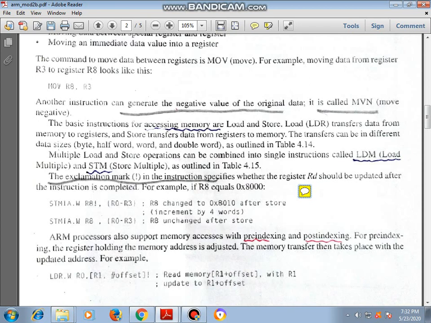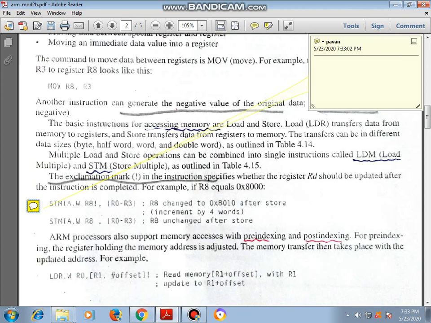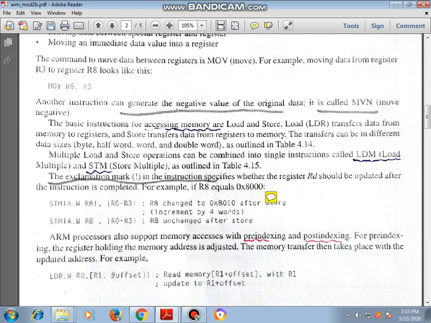The exclamation mark in the instruction specification specifies whether the register Rd should be updated after the instruction is completed. For example, R8 is equal to this one. What is that R8? R8 is 0x8000. R8 value is this much. But after the instruction, R8 will be updated.